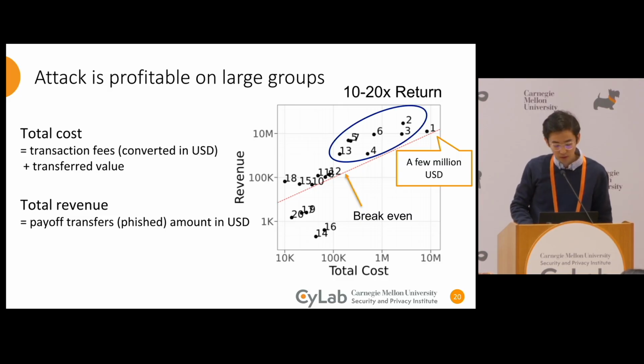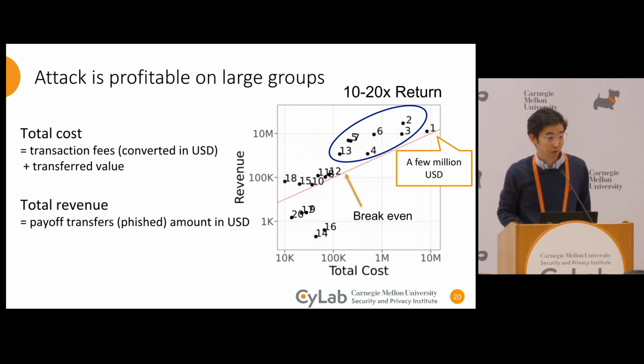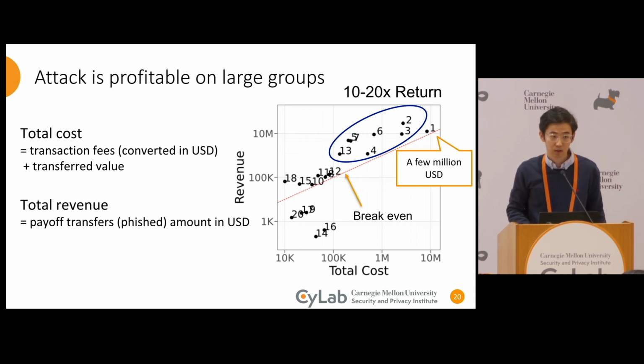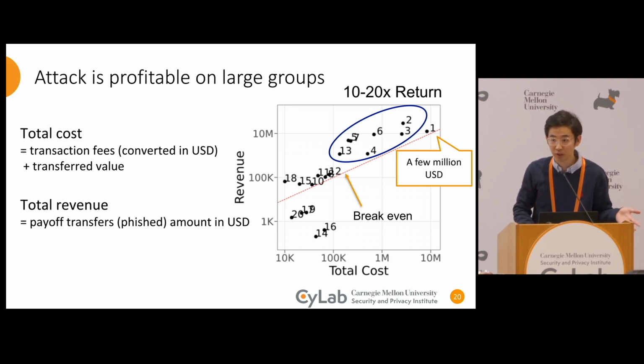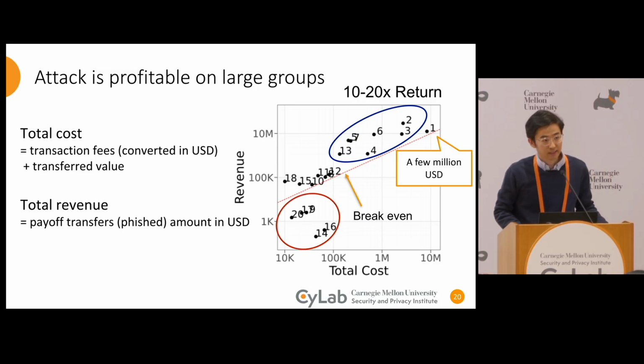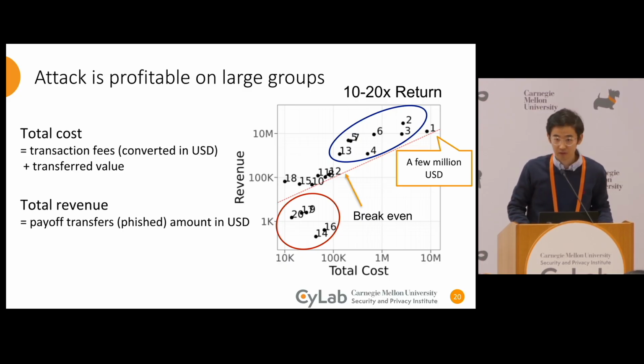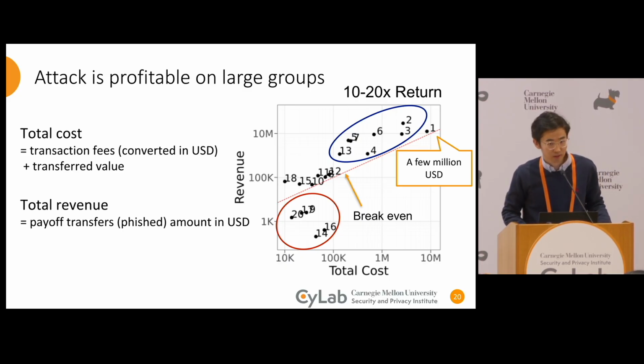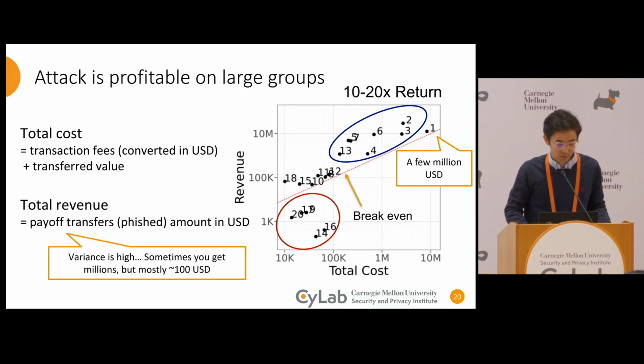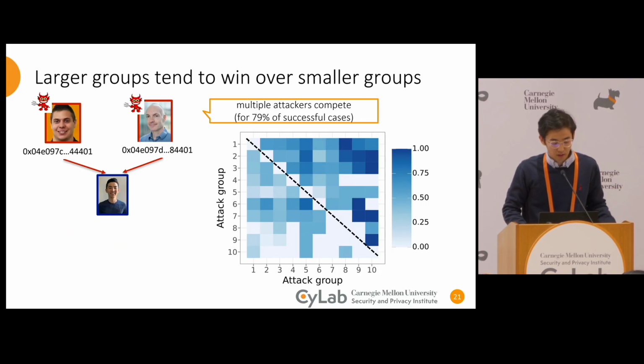And in general, large groups are highly profitable. They experienced about 10 to 20 times the return on investment, whereas they dominantly win against smaller groups. And the reason is that the variance of the payoff transfer is quite high. So if you're lucky, you get millions of dollars at once, but in most cases, you just get $100. And we actually show that there is another advantage of large-scale operation.